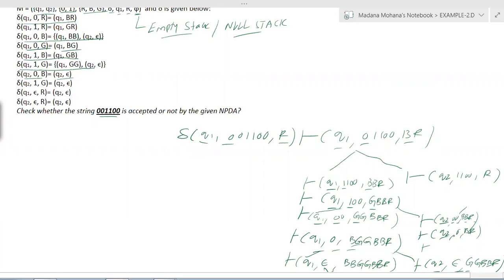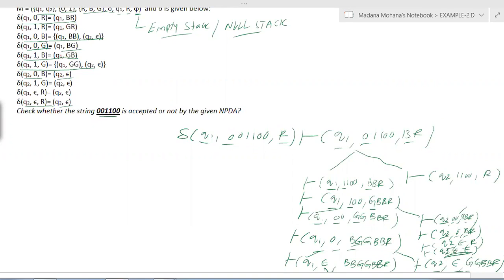Again Q2 0B, the same transition you can apply. The state is Q2. Now input is null, B is erased. Now you will get Q2 epsilon R. Check if you have any transition for Q2 epsilon R. Yes, for Q2 epsilon R we have Q2 null. Now this becomes Q2. Input is null. Now the stack is also null. Here you are satisfying the condition, because the stack is empty.